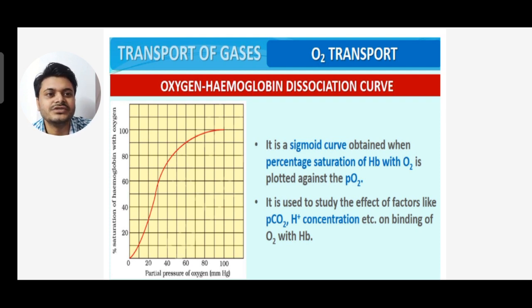It is used to study the effects of factors like partial pressure of carbon dioxide, hydrogen ion concentration, etc. on the binding of oxygen with hemoglobin. These plots are given. This is very important, you have to study this. Again I repeat, it is used to study the effect of factors like partial pressure of carbon dioxide, hydrogen ion concentration, etc. on binding of oxygen with hemoglobin.